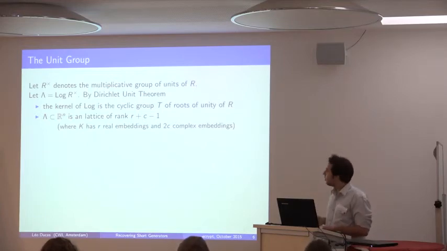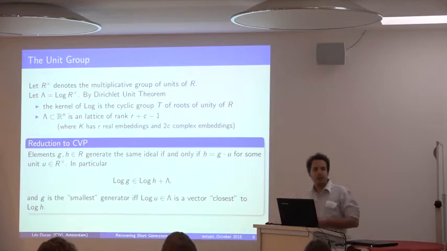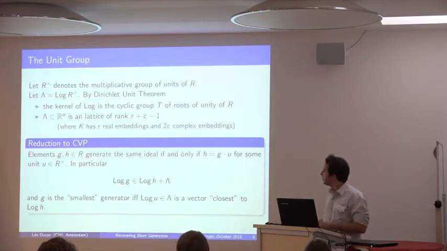So why does this lattice matter for our problem? Well, because two elements G and H are going to generate the same ideal if and only if they differ multiplicatively by a unit. If one is equal to the other times a unit, they generate exactly the same ideal, and this is an if and only if statement.